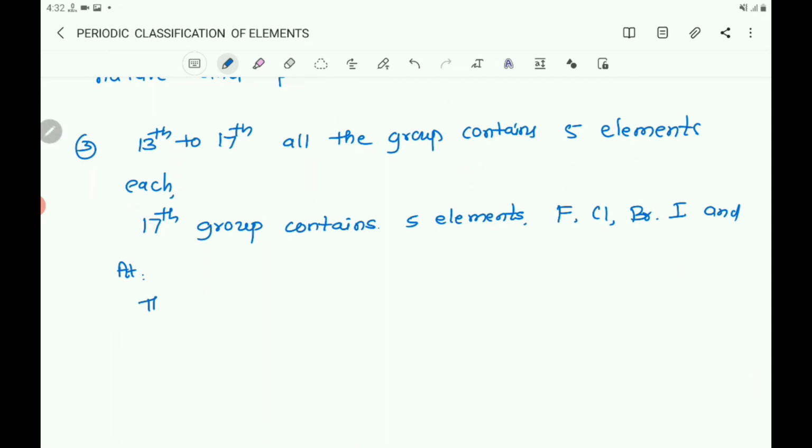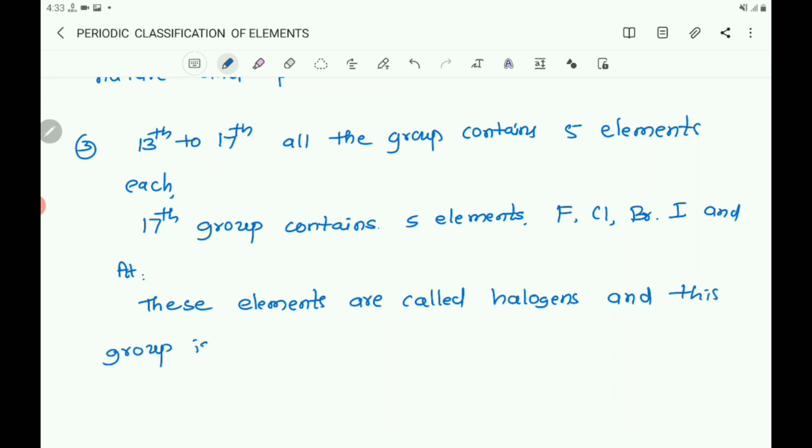So write, these 5 elements, fluorine, chlorine, bromine, iodine and astatine are called halogens, and this group is called halogen group.